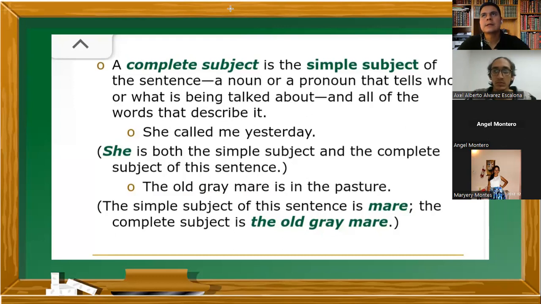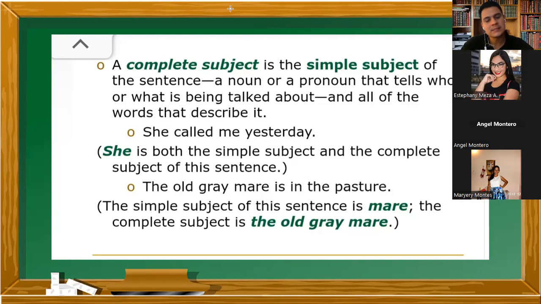Si yo les pido en una oración, por ejemplo, subráyenme el sujeto simple, y yo les digo, por ejemplo, la casa rosada de mi vecina es grande. ¿Cuál sería el sujeto completo? La casa rosada de mi vecina. Todo, everything, completo. Okay.